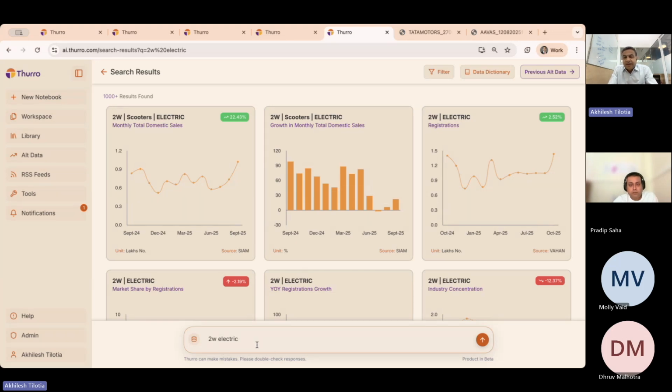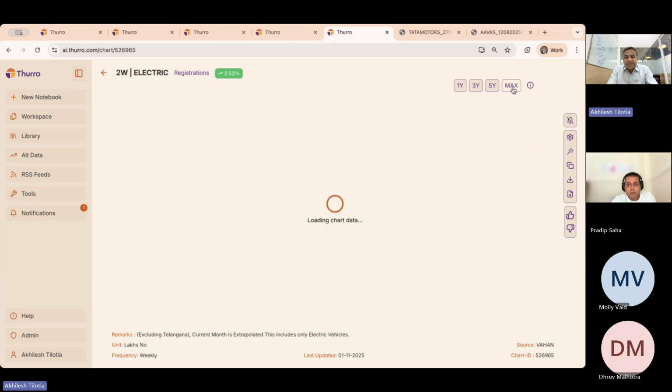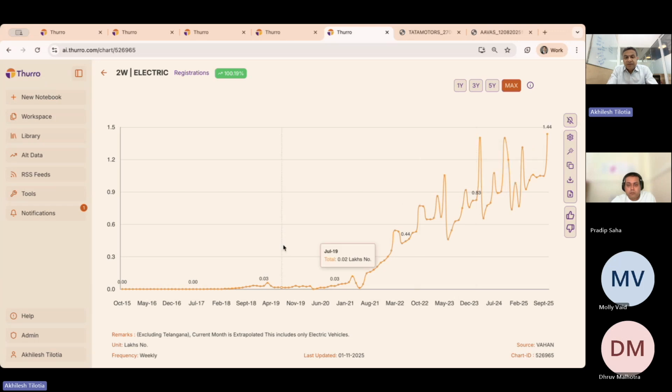You just type two-wheeler electric and you are able to get these two data sets, both from what the industry reports via SIAM, as well as what we pick up from Vahan. I will go down to Vahan just to show you the sort of depth that we bring to the table when it comes to getting these data sets. These data sets have been collected for a large period of time. Typically, our data sets have been around for at least 5 to 10 years. In this case, you can see this is about 10 years worth of data.